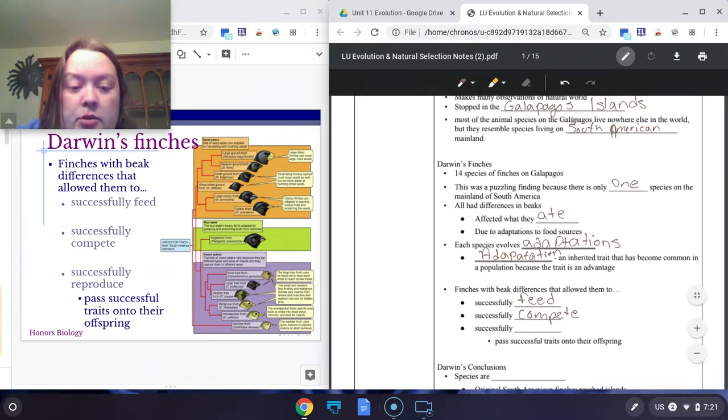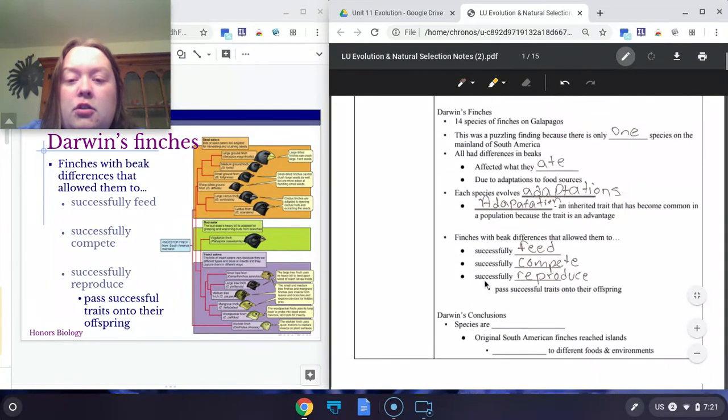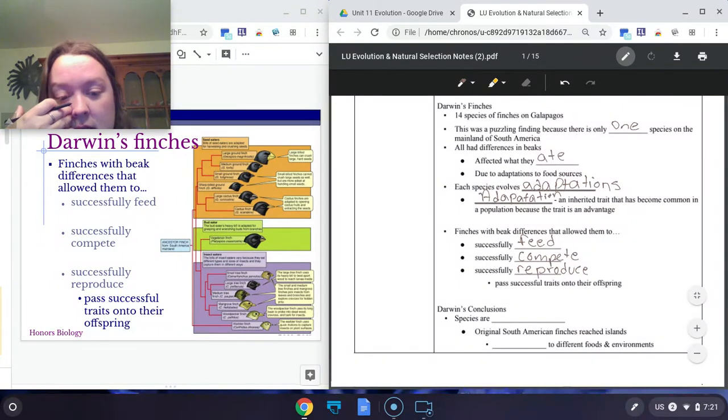And because they were able to do that, they were able to live. Therefore, they were able to reproduce. And when they reproduced, they passed on their successful traits. And over time, this led to differences in beaks that made the birds adapt to the food that they ate. And over time, all of these changes led to them being different species.